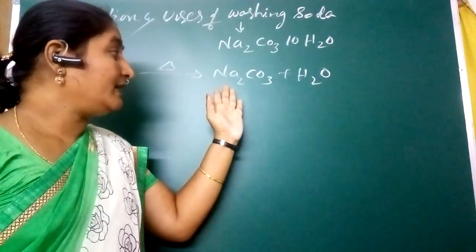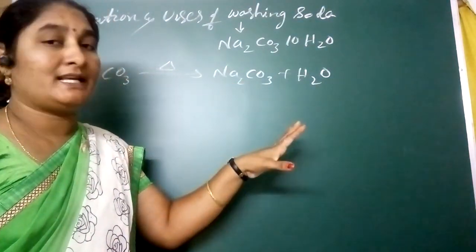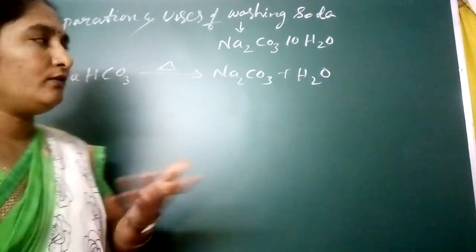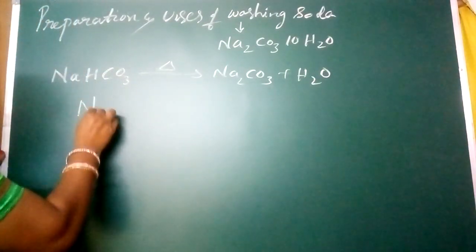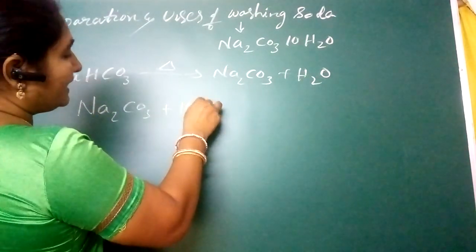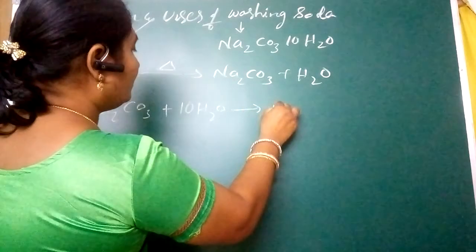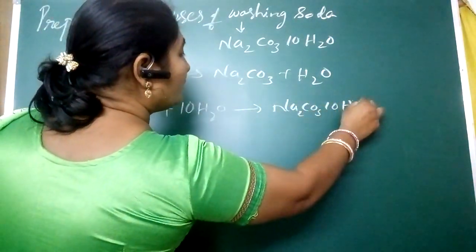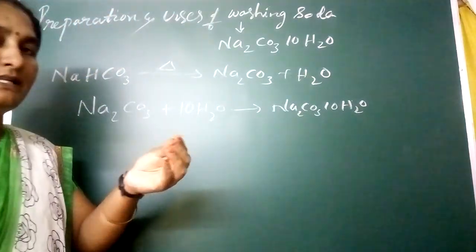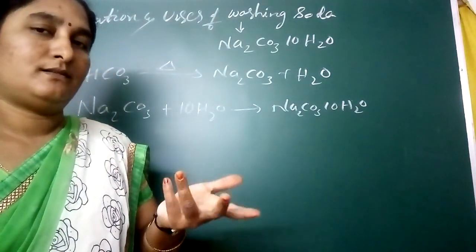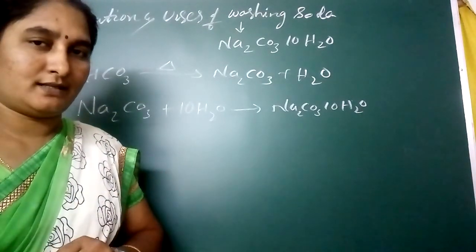See here, recrystallization means we again have to crystallize it. Then we will get our washing soda. Na2CO3 on recrystallization, then what will come? Na2CO3·10H2O.